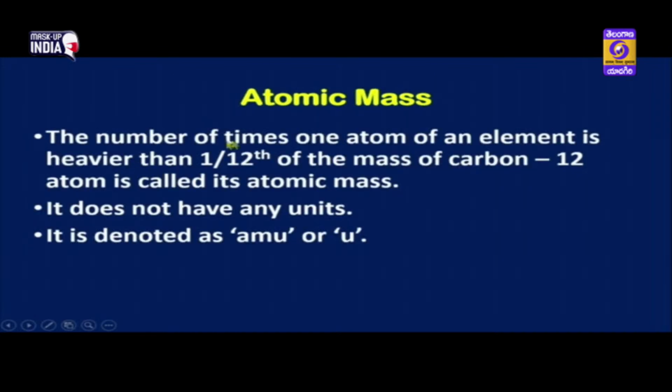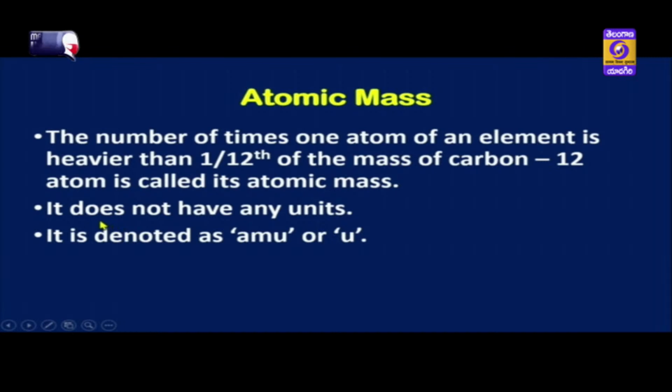Let us define the atomic mass of a substance. The number of times an atom of an element is heavier than 1/12 mass of the carbon 12 atom is called its atomic mass. So, children, if you divide the mass of the carbon 12 atom into 12 equal parts, then the ratio to which the mass of the atom is heavier than the 12th part of carbon atom is called the atomic mass of the substance or the atom.